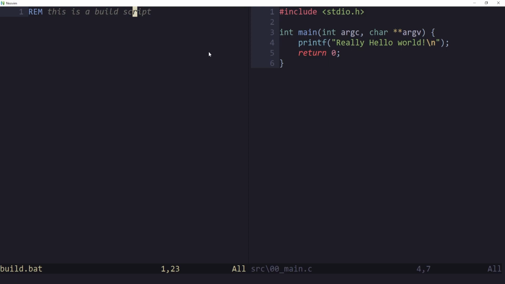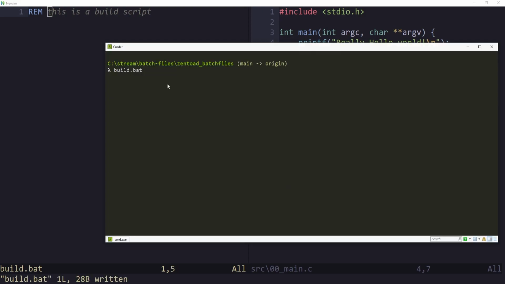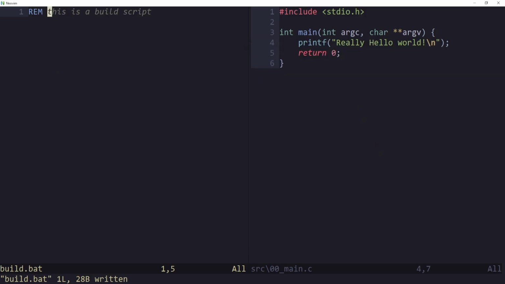This is our build script. This is a great comment that describes nothing. Let's run this build script and see what happens. It shouldn't do anything, but why did it print out the comment? By default, the batch file echoes each line before it runs that line, and we don't really want to do that. We can come here.